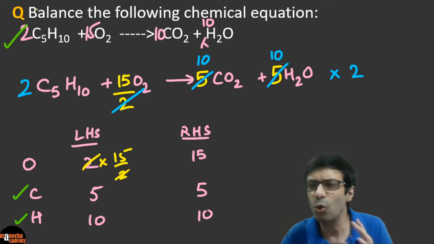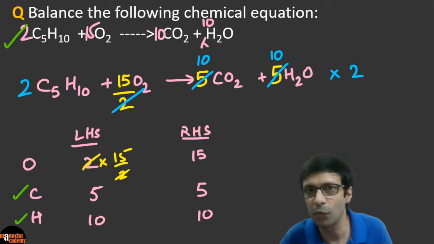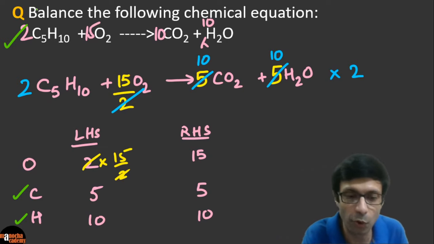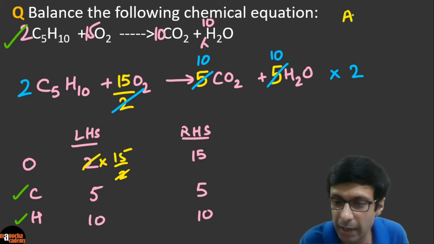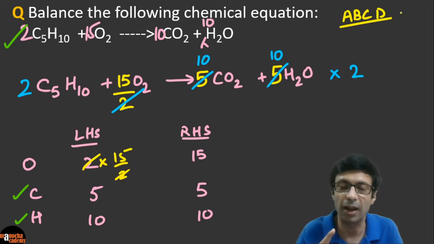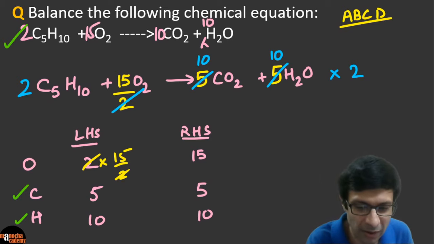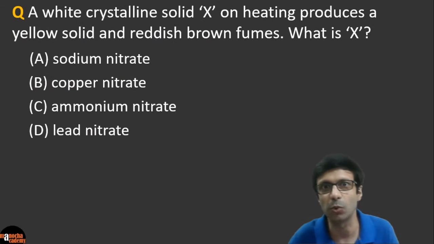Okay. So remember, go for hit and trial. And if you have just one element like this left, you can finish it off with the fractions and you will get your correct answer. Okay. But if it doesn't work out, or if you find some of these difficult, you can go for the ABCD method. And to check it out, I've explained it clearly to you in the balancing chemical equations video. Great guys. Now let's move on to our next question.